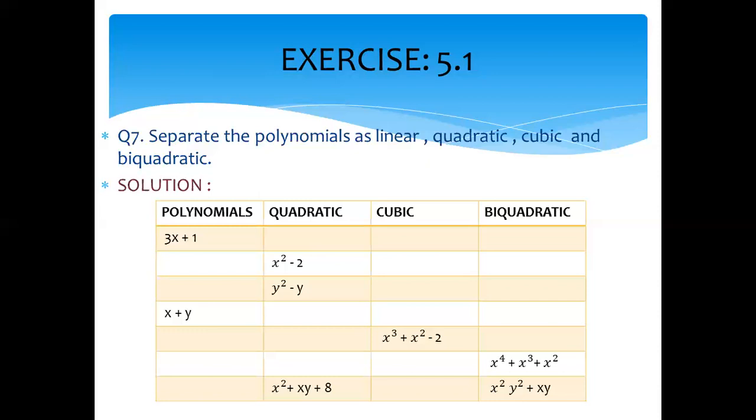Then we learn about the degree of the polynomial. The highest power of the variable is called the degree of the polynomial, and at the end we learn about the types of the polynomial: linear, quadratic, cubic, and biquadratic. Linear, in which the highest degree is 1; quadratic, highest degree is 2; cubic, degree 3; and biquadratic, degree 4.